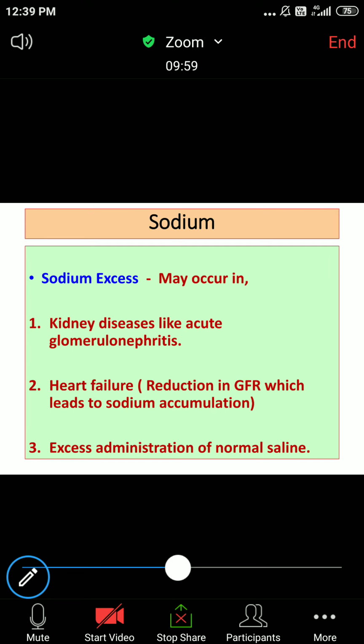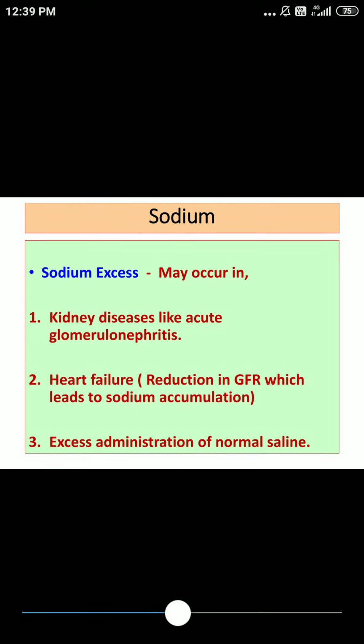Now there is another possibility. As we said, excess loss of sodium can occur; similarly, sodium excess can occur. So the sodium level in the blood may get increased. This condition we call hypernatremia. So now we are talking about hypernatremia.